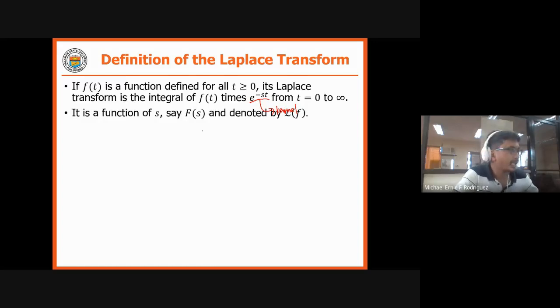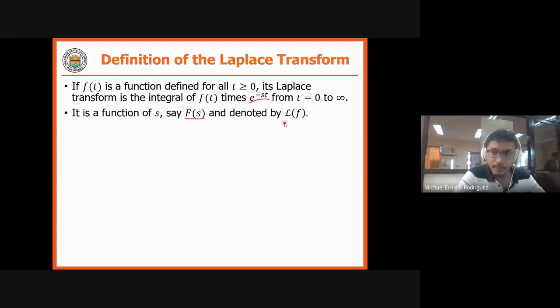Let us say F of s with a capital letter F, and then it is denoted by your Laplace symbol. This one in here is your Laplace symbol, the script L, and then Laplace of f.